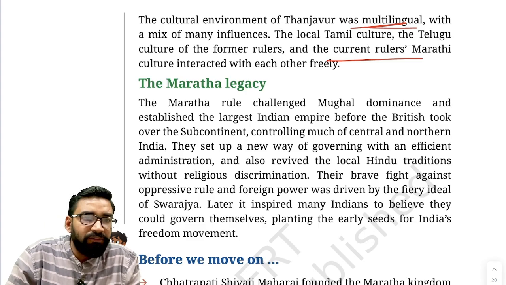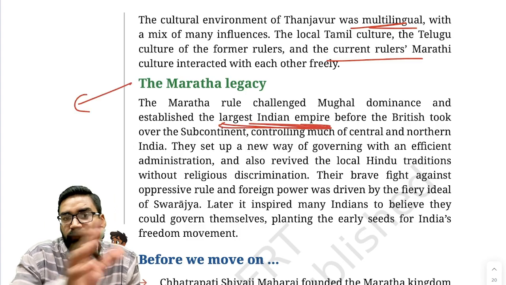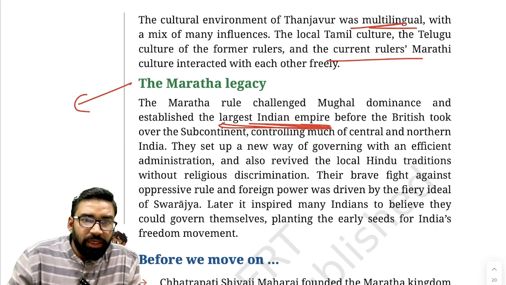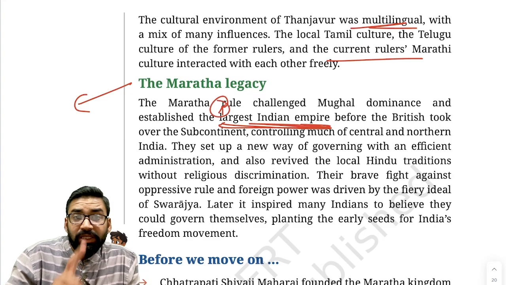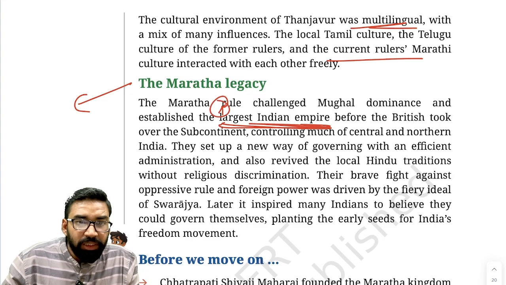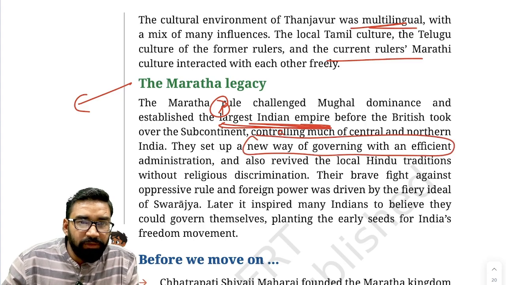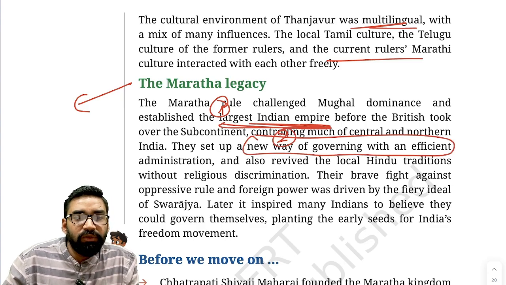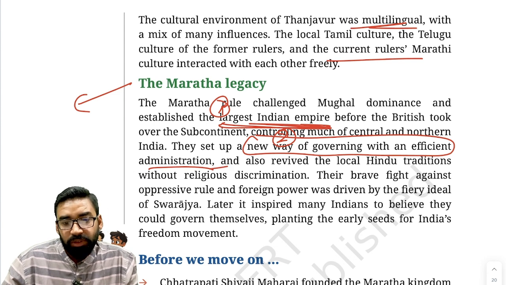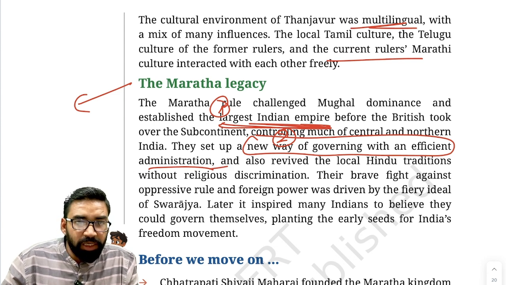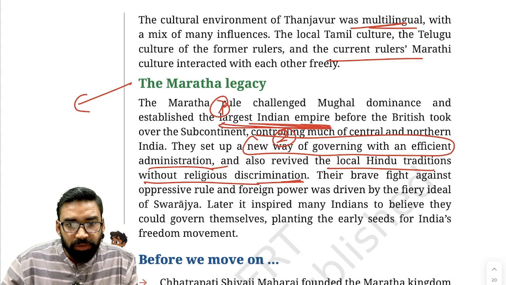First of all, they have created the Pan India Empire, largest Indian empire before British took place. And this is the first important thing. Second important legacy was they have given a very important governance model. They have created new way of governing with efficient administration. Third important thing is they revived local Hindu tradition without religious discrimination.